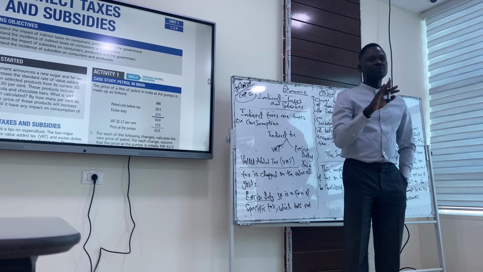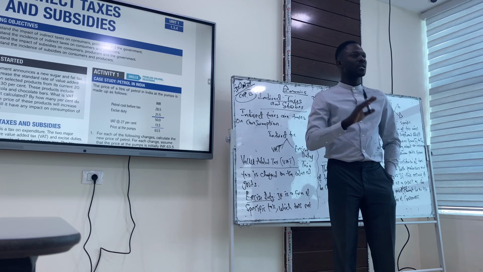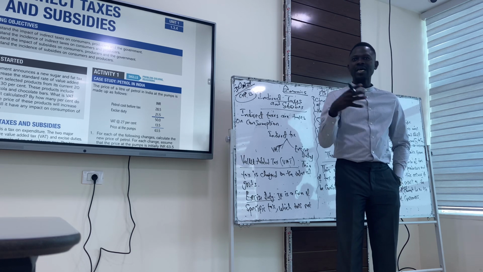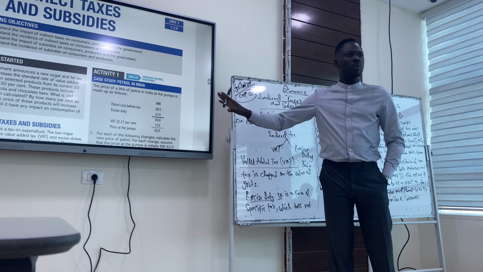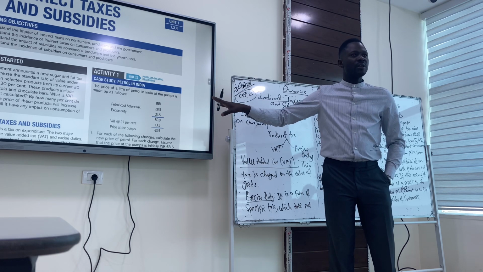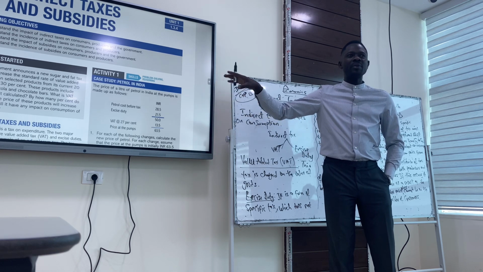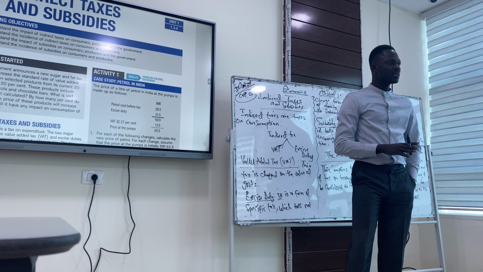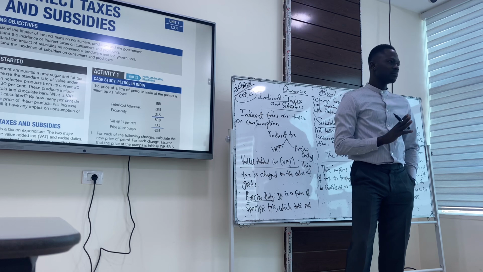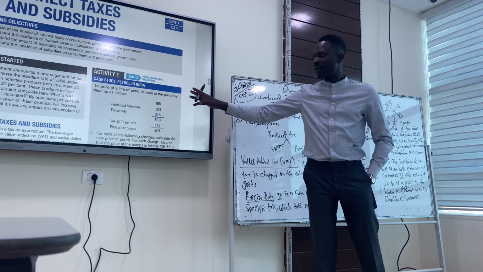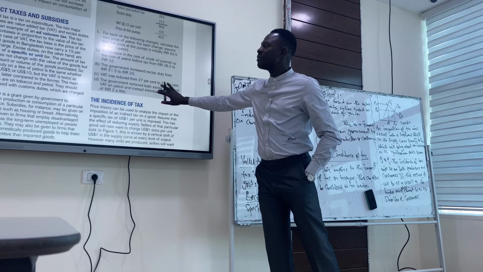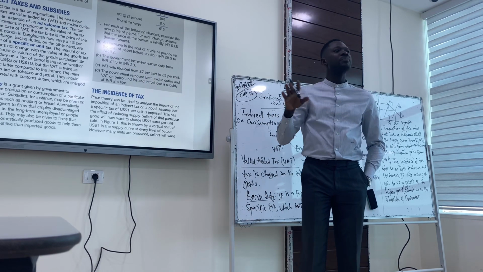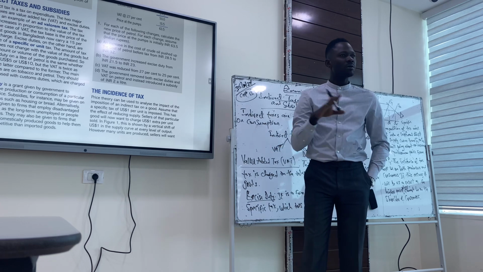So we have two forms of taxes: direct taxes and indirect taxes. For direct taxes, we're talking about taxes on our income, taxes on our wealth, taxes on profits. But that's not where we're going today. We're going to indirect taxes, which are taxes charged on consumption. For indirect tax, we have the VAT, which is the value-added tax or ad valorem tax.